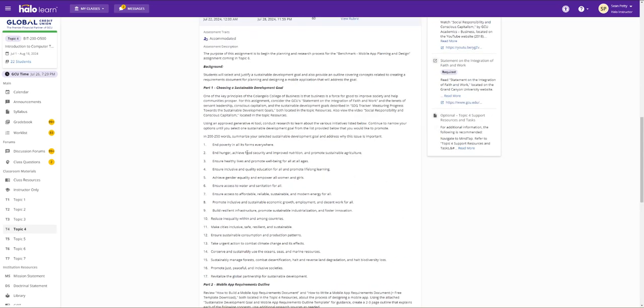Now, once you pick one, you're going to write a 200 to 250 word summary. And you can use an AI tool in this to help you do your research and get some sources. But let me be very clear. I do not want to see a copy and paste out of a simple prompt from ChatGPT in your work. I'll kind of know if you're all doing it because all the essays will sound kind of the same, right? But you can use it to help you research.